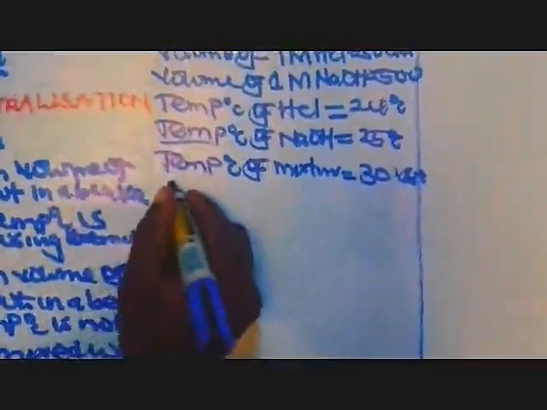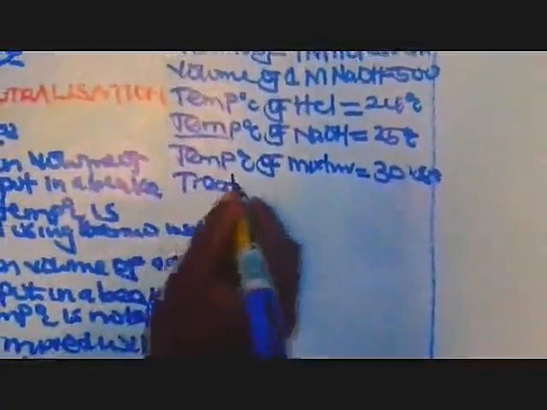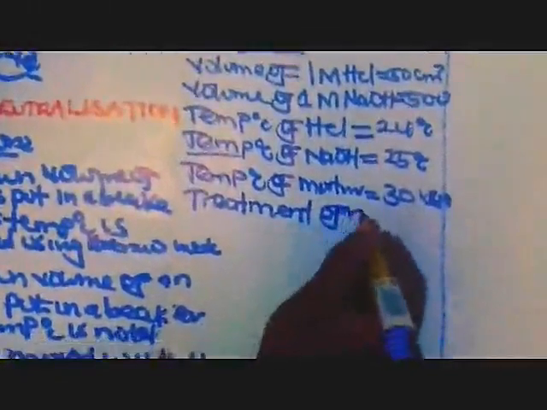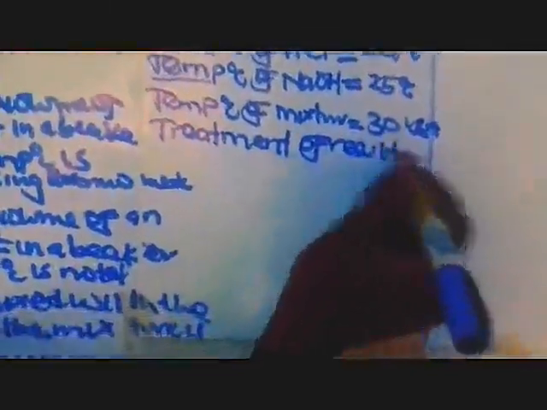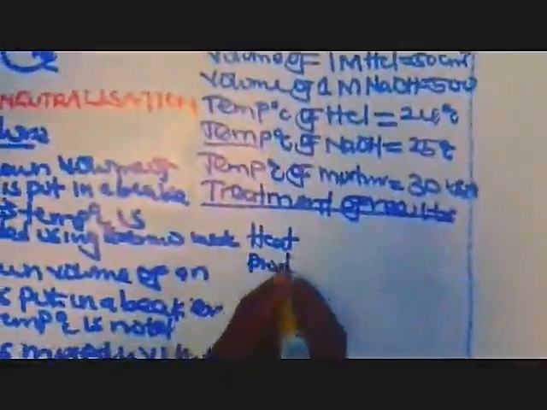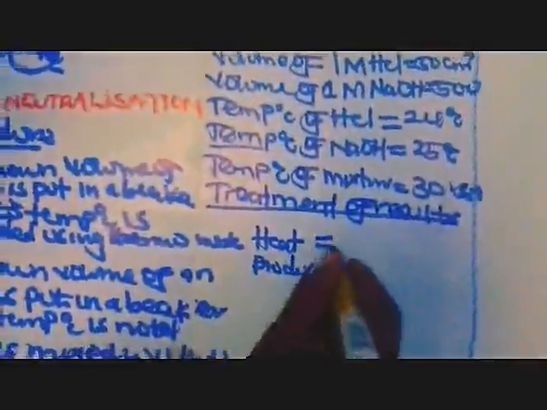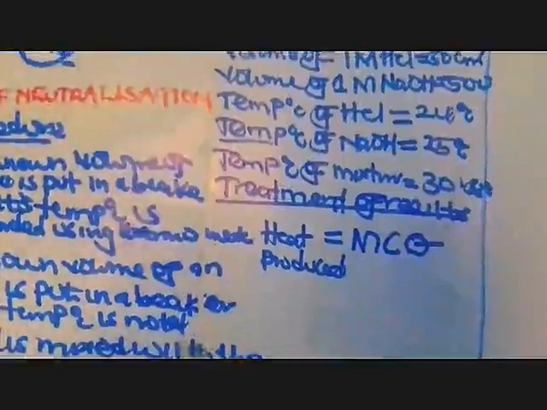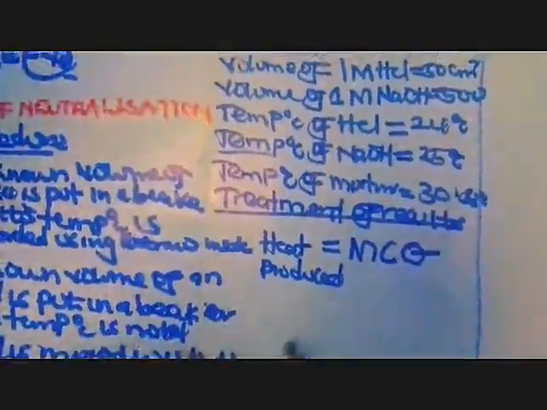Now from there, we are going to find the heat produced. So our calculation, which we are calling treatment of the results. Here we want to calculate. First of all, I'm going to get the heat produced, using the same idea of mass times specific heat capacity times change in temperature, which we use like in any type of combustion.